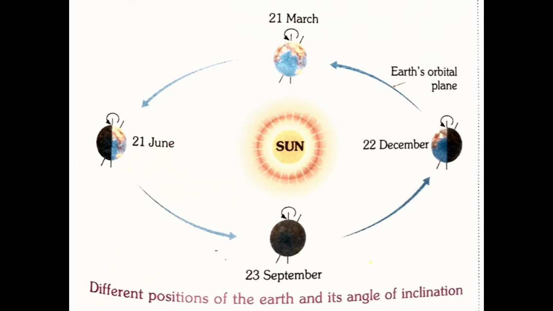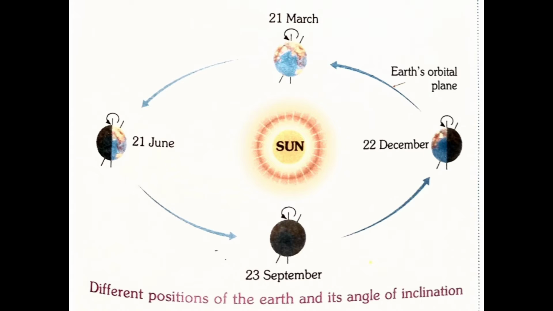Look carefully at this picture. In each position the inclination is the same, there are no changes. The position of the inclination line is the same. This is very important, remember this. So in this way, the angle of inclination is very important.